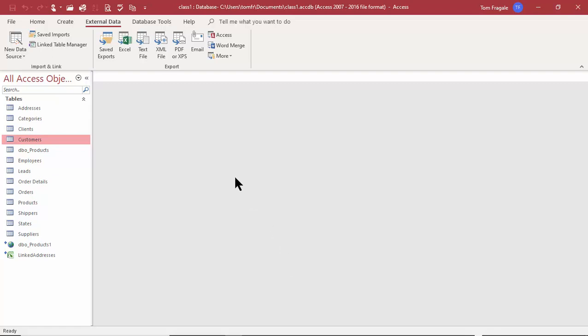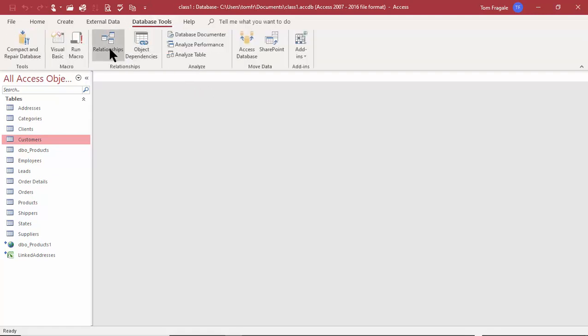Let's talk about how you're going to manage the relationships in your Access database. So Access is a relational database, which means the tables can be joined together on a common field, and then we can use those tables in queries or forms or reports, as long as we can find a way to link them in on a common field. So when you set up the relationships at the database level, like I'm about to show you, then it'll carry through the entire database.